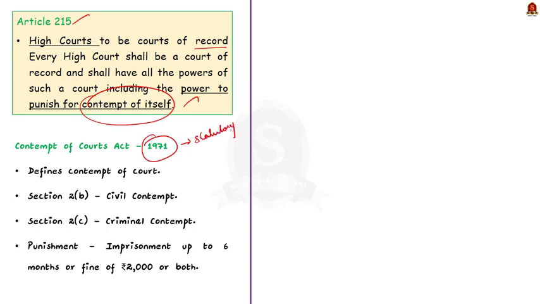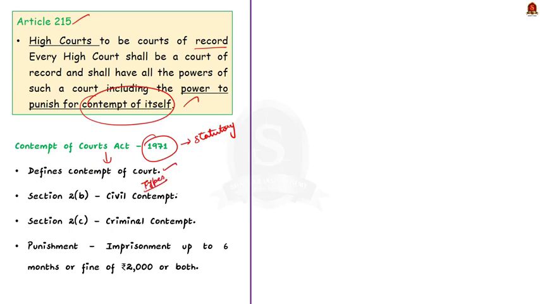But what is the necessity for this Act? See, if you notice carefully, although Article 129, 142 Clause 2 and 215 mention contempt of court, they do not define what contempt of court is. So it is the Contempt of Courts Act 1971 which defines what is contempt of court. We saw the types of contempt of court, right? They are defined by the Contempt of Courts Act 1971.